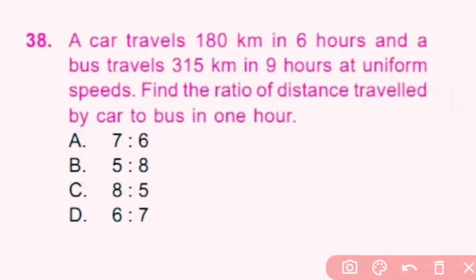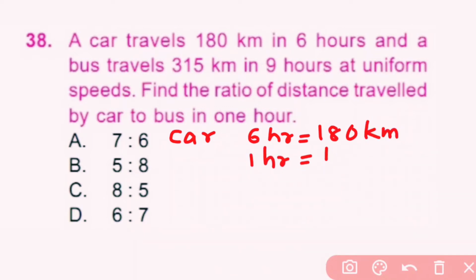Question number 38. A car travels 180 km in 6 hours and a bus travels 315 km in 9 hours at uniform speed. Find the ratio of distance travelled by car to bus in 1 hour. So for car in 6 hours 180 km. So for 1 hour is equal to 180 divided by 6. 6 ones are 6, 6 threes are 18, means 30 km. So car travel 30 km in 1 hour.